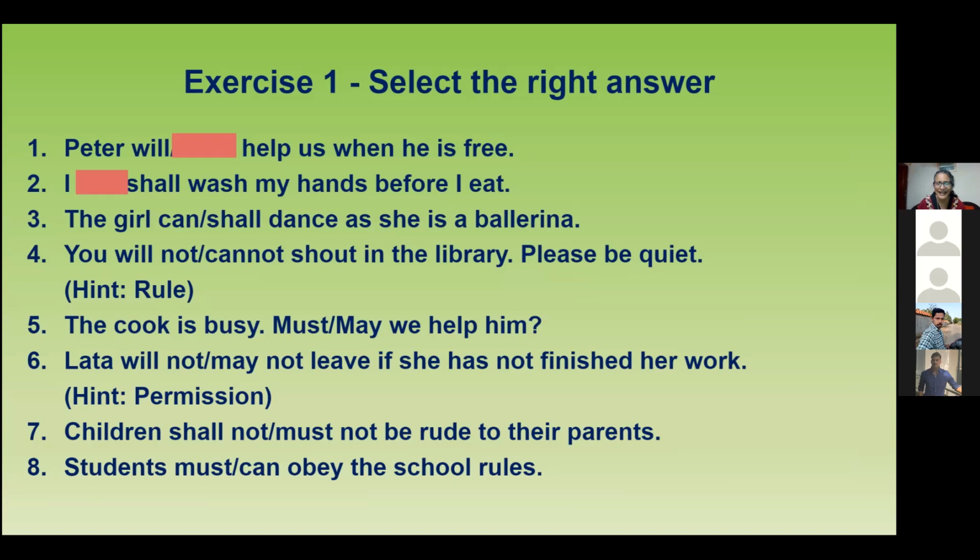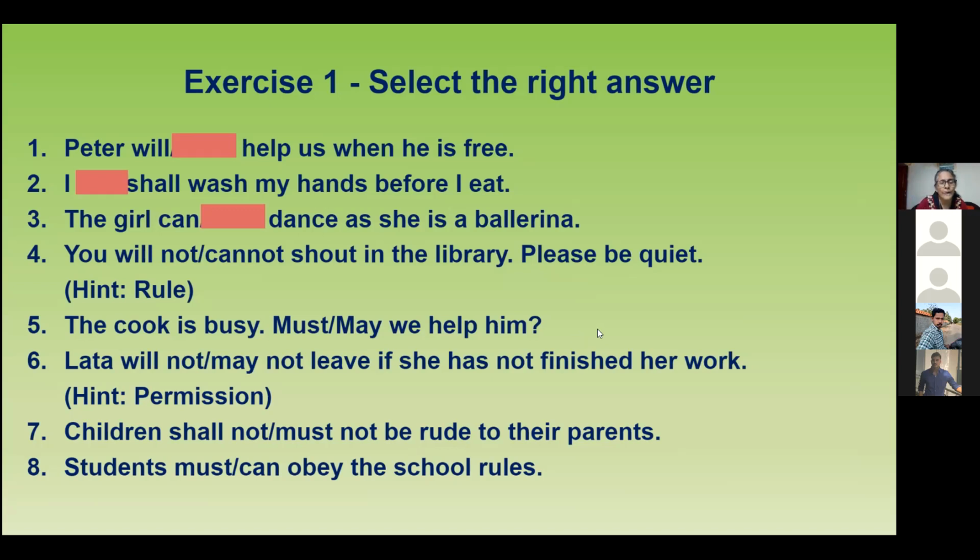Okay, very good. You all know what is a ballerina? The one who dances on their toes. It's an English form of dance. Ballerina. Ballet. Right, next, number 4.